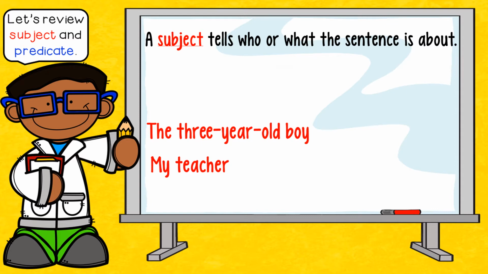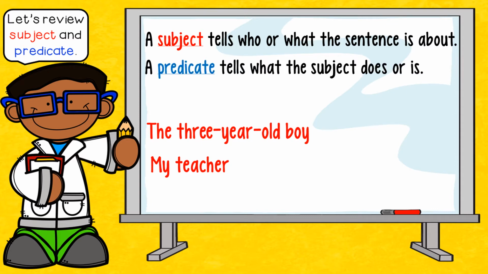The predicate then is where our verbs come into play. So we have verbs, we'll have prepositional phrases, we'll have adverbs, we'll have the extra information that tells me about the subject we just talked about. So the 3-year-old boy did what? Well, the 3-year-old boy started to scream. Started to scream is the predicate. It's where the verb is, and it tells me what the subject did.